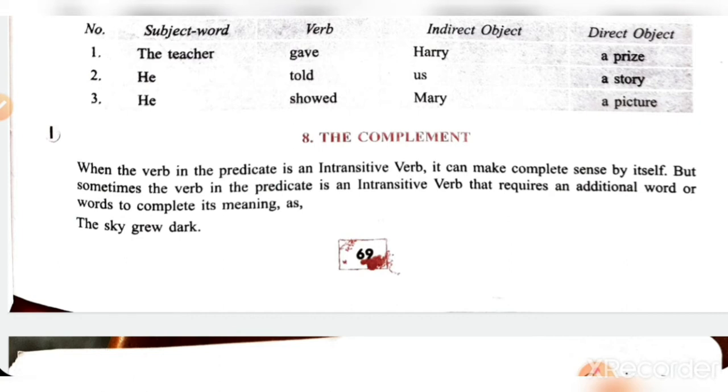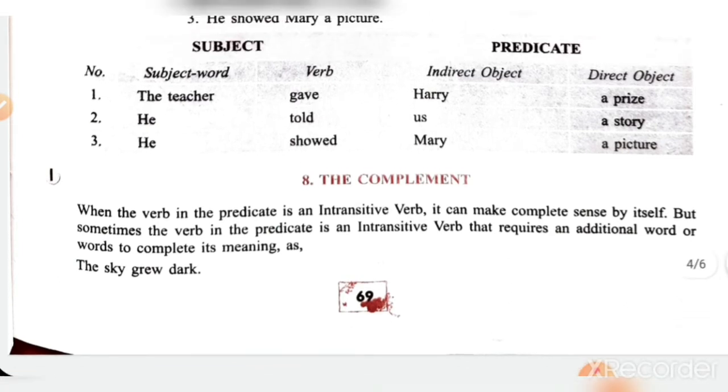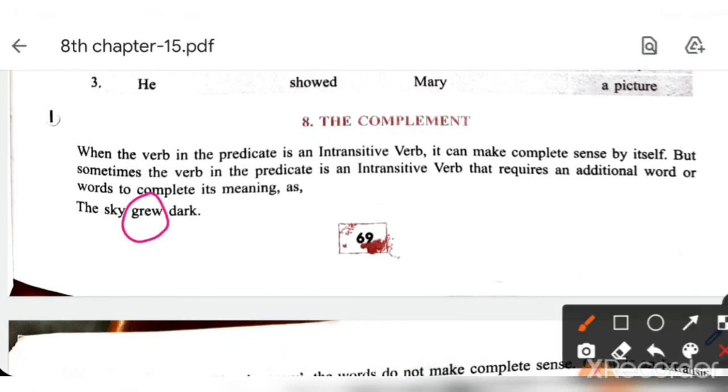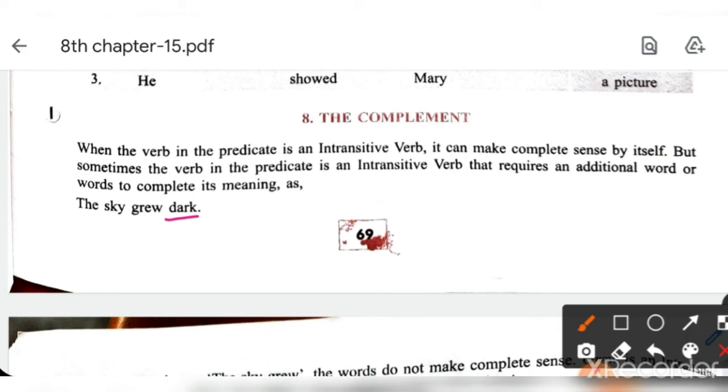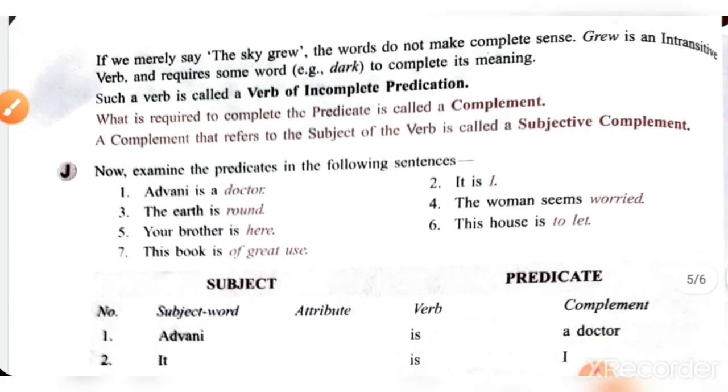For example, the sky grew dark. Here, grew is intransitive verb. Why? Because no object is given. Object नहीं दिया है, so it is intransitive verb. अब intransitive verb है, then also dark is used to complete the meaning. Without dark we cannot understand what is it. The sky grew. What does it mean? Okay, so to complete the sense we need dark. So dark is the complement.